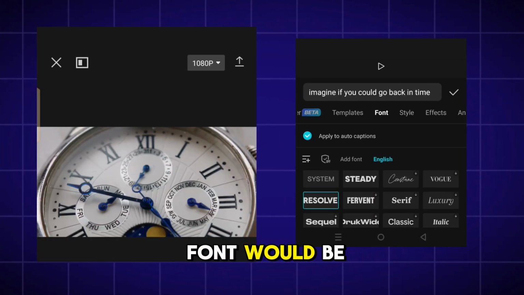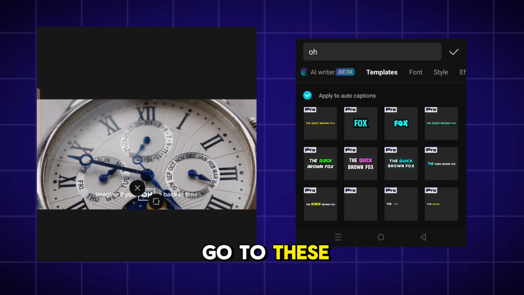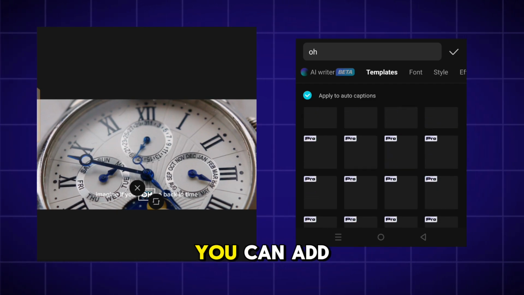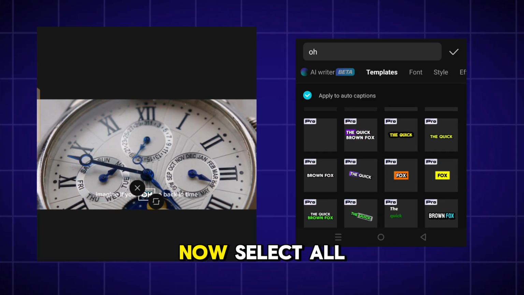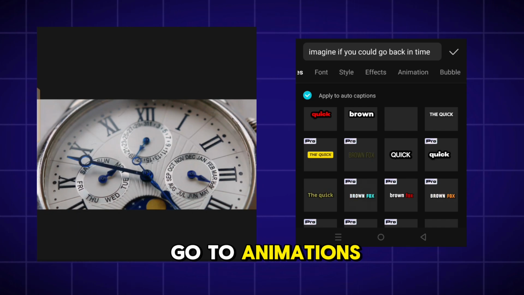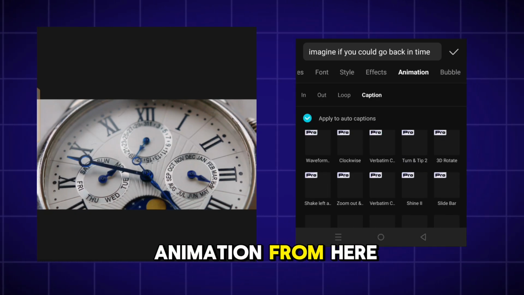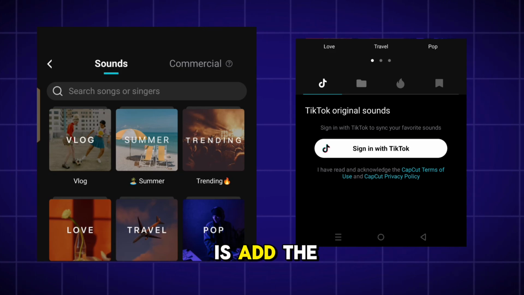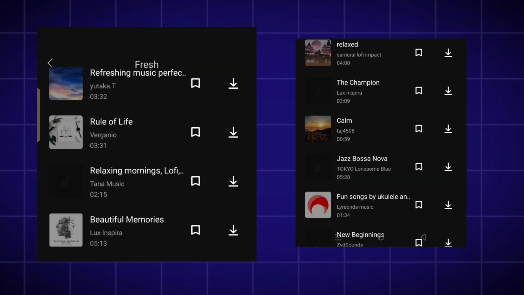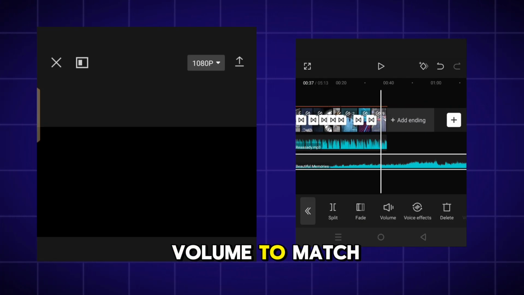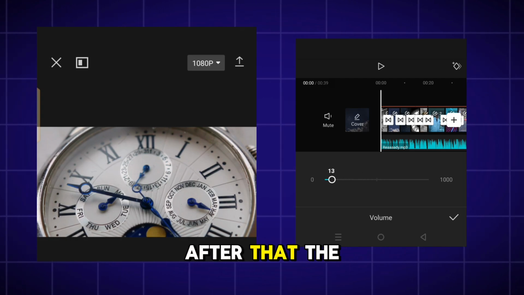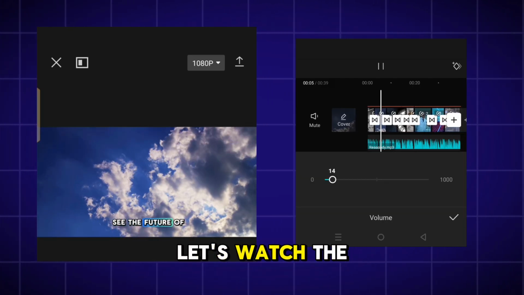I think this font would be suitable for this. Then if you go to these effects, there are hundreds of effects here. You can add a suitable effect from these. Now select all the captions and go to animations and select this caption option. You can add a good caption animation from here. Then all you need to do is add the background music to the timeline and adjust its volume to match the voice over. After that, the video is completed. Let's watch the final output.